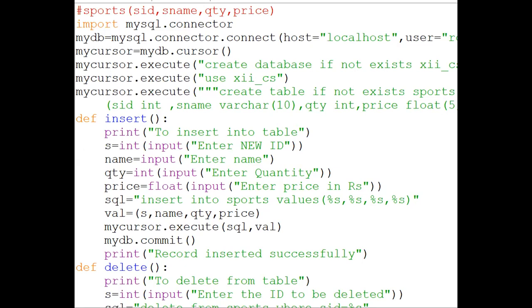For example, right now I don't know what the last value in my table is. How will I come to know what the last value is? Ma'am, by using the count function.